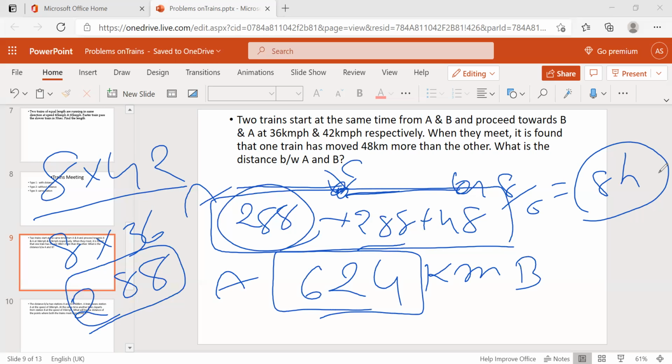In this 624, train A runs 288 kilometers. So remaining kilometers is nothing but 300 plus 12 plus 60, 360 kilometers. 324 plus 360 kilometers.